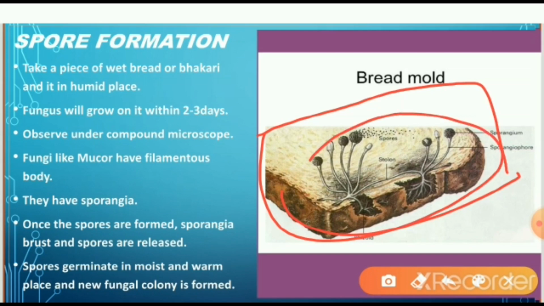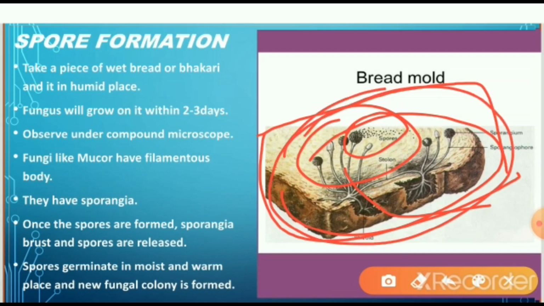Now observe under the compound microscope. Fungi like Mucor have a filamentous body. They have sporangia here, and from these the spores are formed. Sporangia burst open and spores are released. Spores germinate in a moist and warm place and a new fungal colony is formed. So here the new fungal colony is formed.